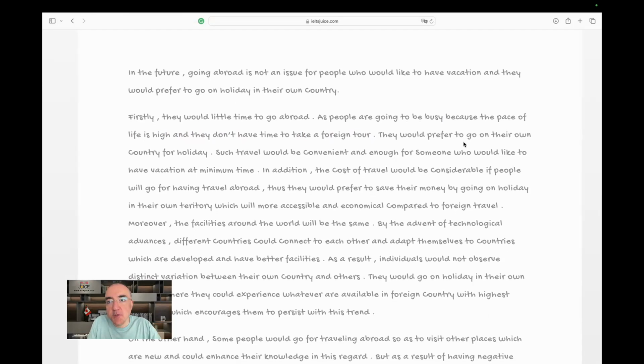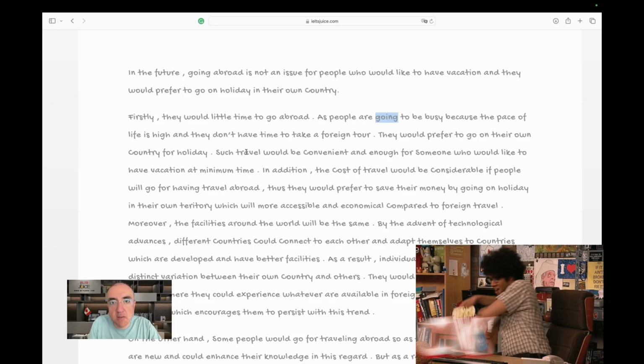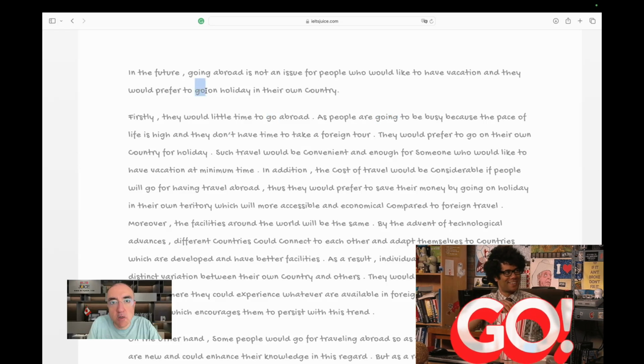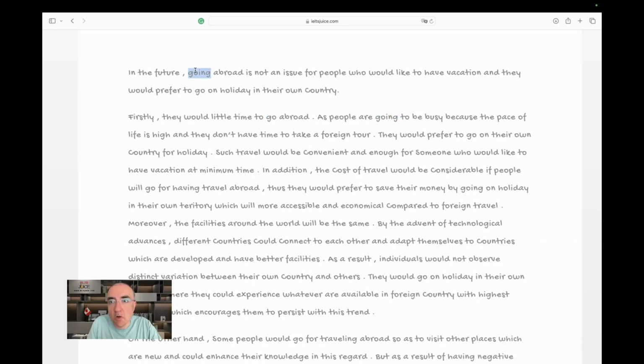They would prefer to go on their own. They would prefer to. Why is it always go? There are a lot of going. It's all about go. I mean, it keeps repeating. They would prefer to visit their own country. How about that?